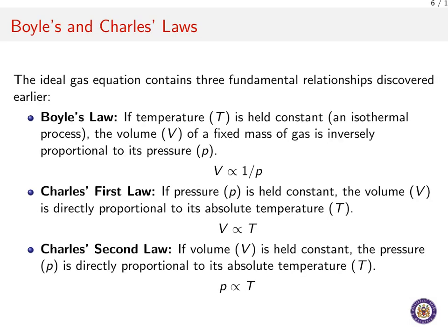The ideal gas equation is a powerful tool, but it is actually a combination of three fundamental relationships that were discovered earlier. First, we have Boyle's law. This law describes what we call an isothermal process, which is just a fancy way of saying the temperature is held constant. In this case, the volume of a gas is inversely proportional to its pressure. So if you increase the pressure on a gas, its volume will decrease and vice versa.